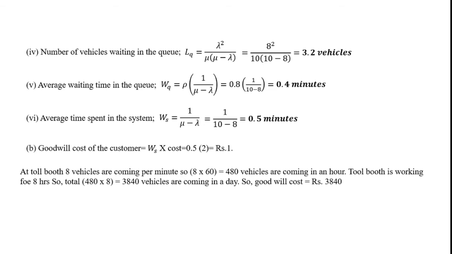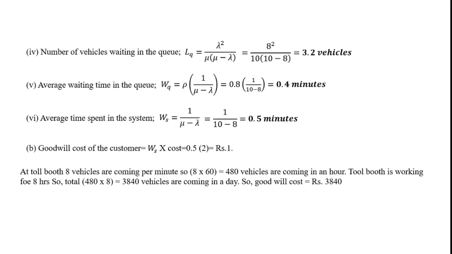So what will be the goodwill cost associated with it? The total cost will be the number of vehicles, 3840, multiplied by this 1 rupee. So your total goodwill cost will be rupees 3840. This is what we have calculated for the manual system.